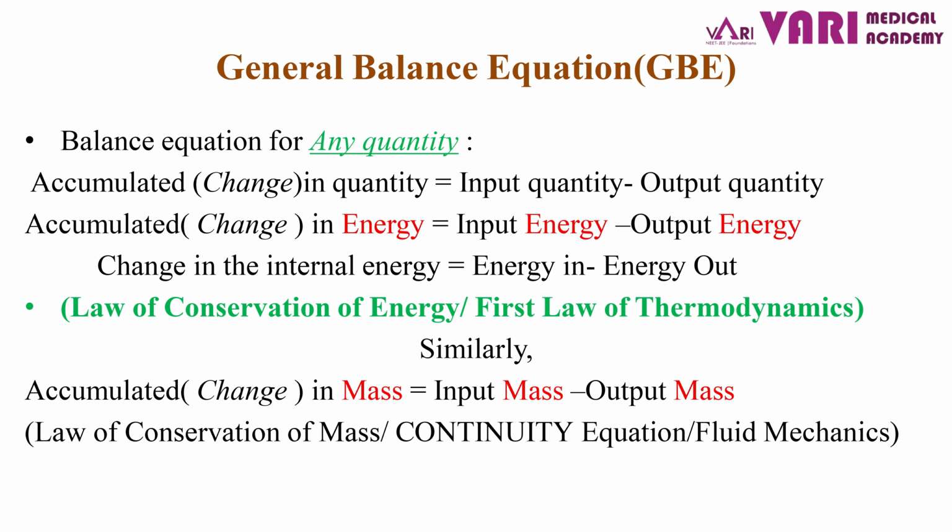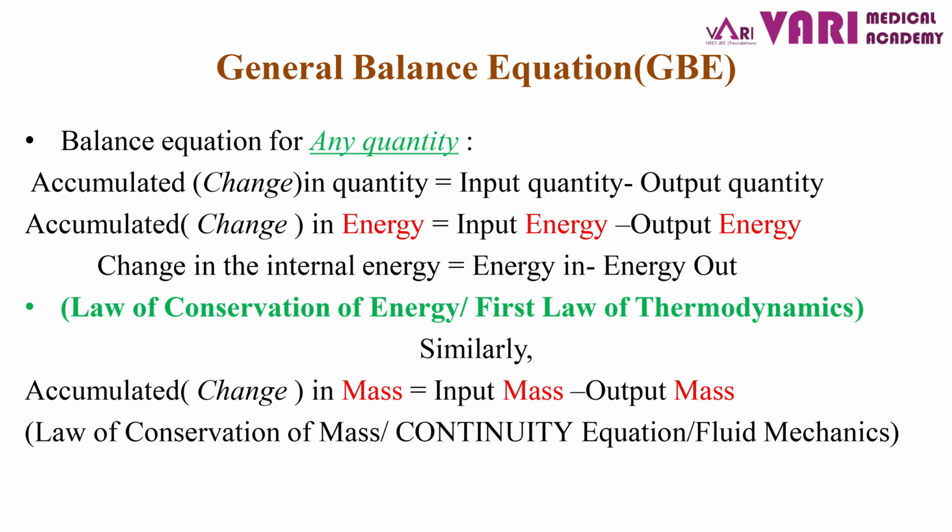So the accumulation or change in energy is equal to input energy minus output energy. In thermodynamics, we consider change in internal energy. Change in internal energy equals energy in minus energy out. This is called the law of conservation of energy or the first law of thermodynamics.